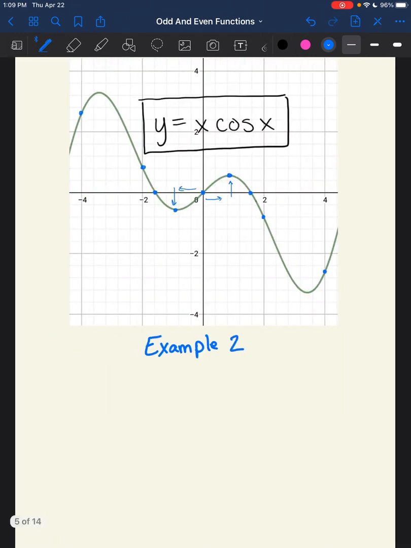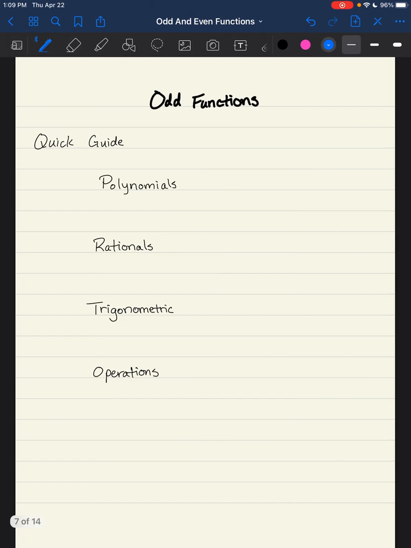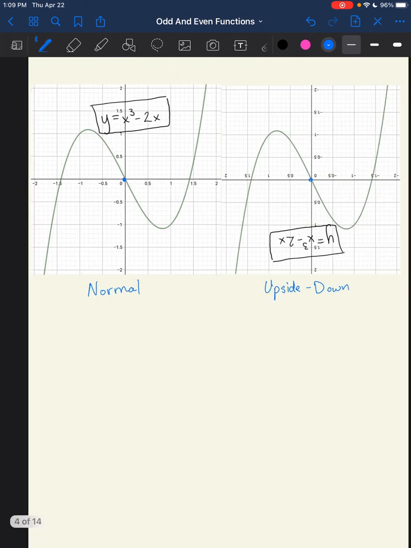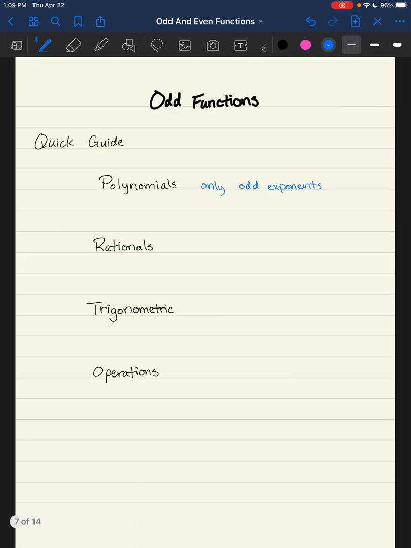So now that I've mentioned a couple of examples of these, I wanted to give you a quick guide as to how to identify what an odd function is, or what it would look like. Well, a polynomial that's going to be an odd function is going to have only odd exponents. So I'm going to go back and talk about my very first example, y equals x cubed minus 2x, okay? That's x cubed and 2x to the first, so all of my exponents are indeed odd.